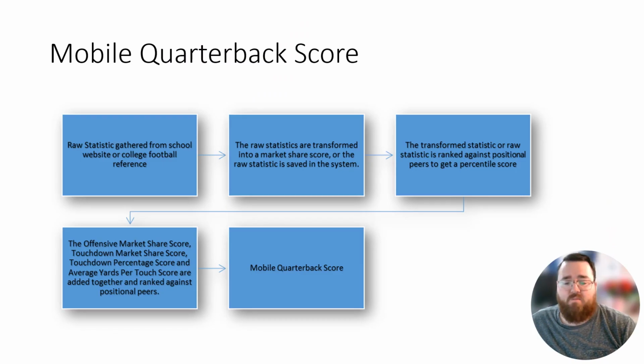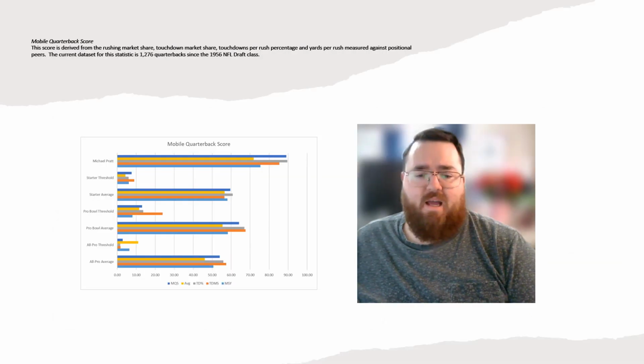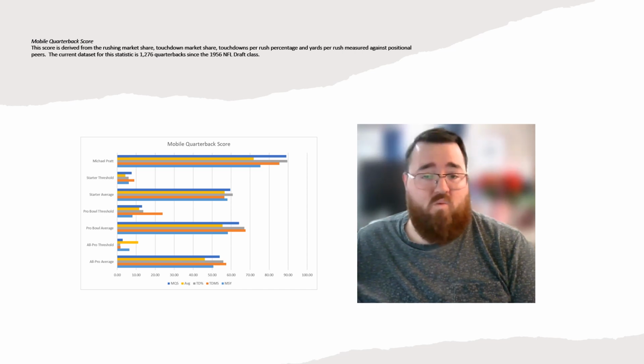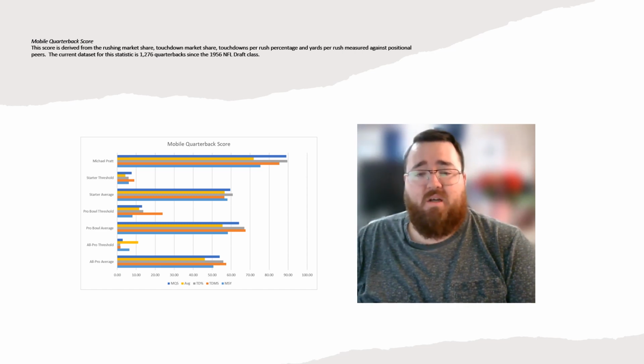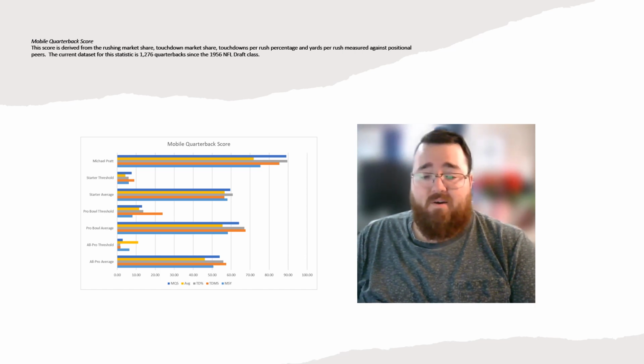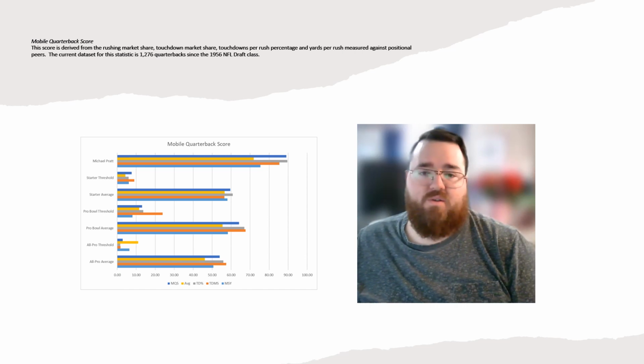So first off, looking at his mobile quarterback score. This score takes a look at different production traits in terms of yards per touch and those different kinds of things. And looking at his mobile quarterback score, he was very impressive. He was way in there in terms of the high 80 to 90 percentile in terms of his mobile quarterback score. And when you look at the averages at the position, the average All-Pro, Pro Bowl, and starter area, he pretty much hits all those numbers that you're looking for in terms of mobile quarterback.